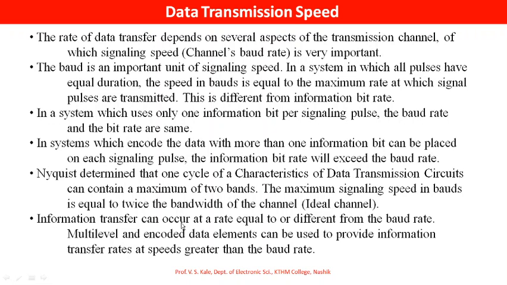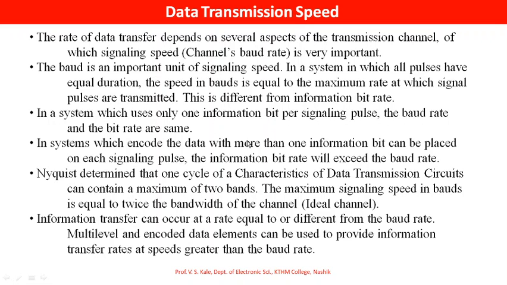Information transfer can occur at a rate equal to or different from the baud rate. Multi-level and encoded data elements can be used to provide information transfer rates at speeds greater than the baud rate. So if speed greater than the baud rate, multi-level and encoded data elements are to be used. This is about the data transmission speed.